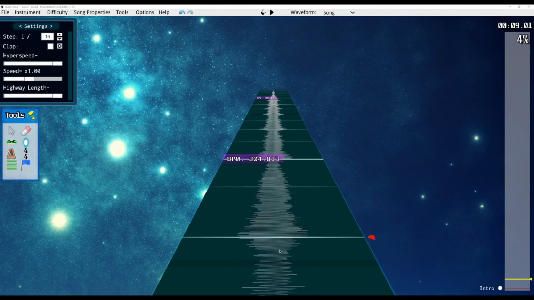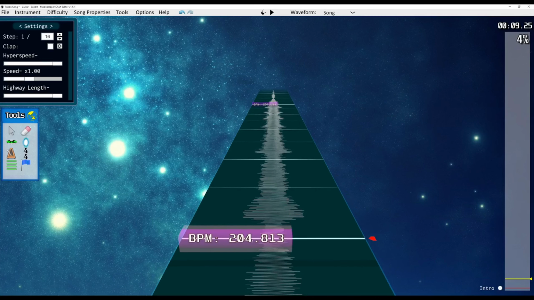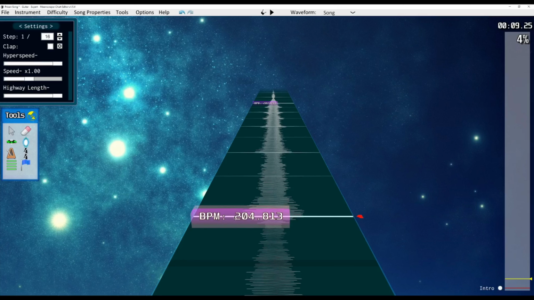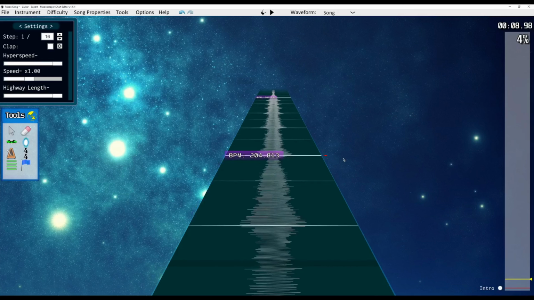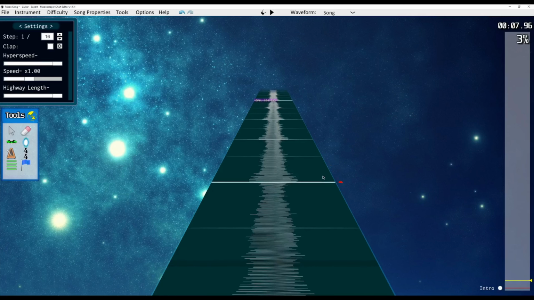So you can just move these beat markers around, and I just know that there is a beat here, so I don't even have to hear it to know that that's going to be lined up correctly. Obviously, I also listen to it after I place it when I'm actually doing this, but for teaching, I'm just kind of trying to speed things along right now.